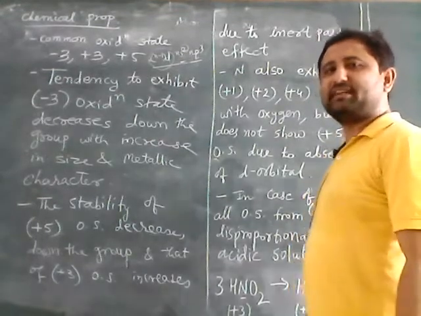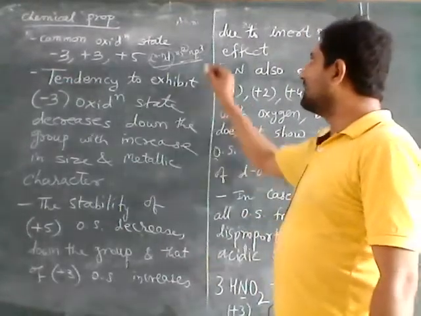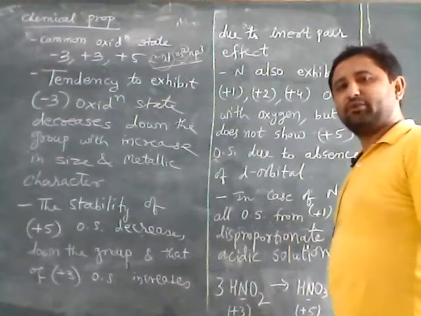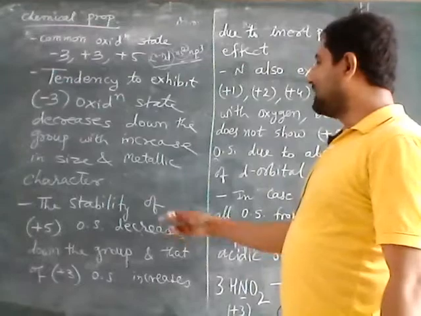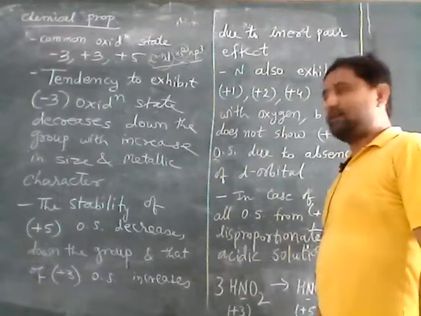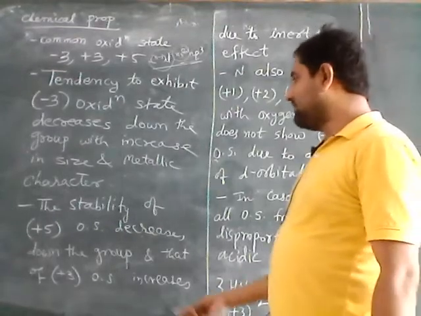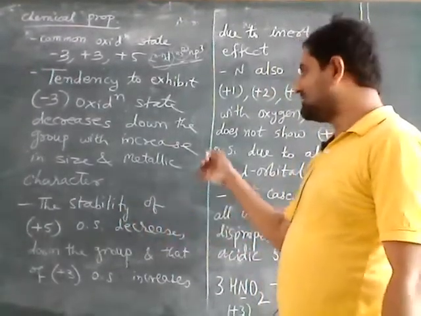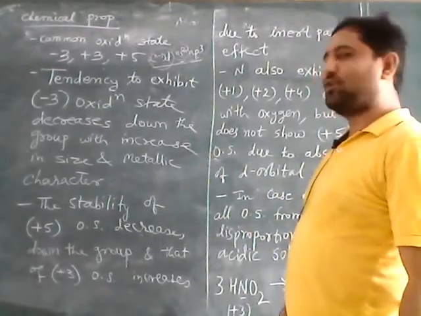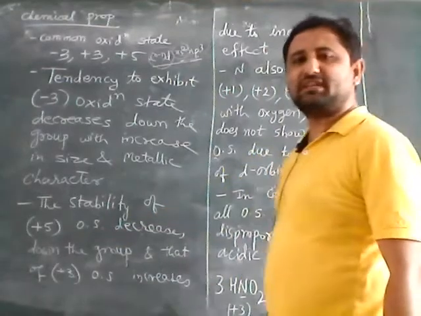So +3 oxidation state is possible, but all the 5 electrons cannot be removed because of the strong bonding of the 2 electrons of ns towards the nucleus. So that's why +5 oxidation state will have less stability in the metals as compared to the above elements. So the elements present at the top of the group will have +3 oxidation state as well as +5, but when we move down the group, the stability of +5 oxidation state decreases.